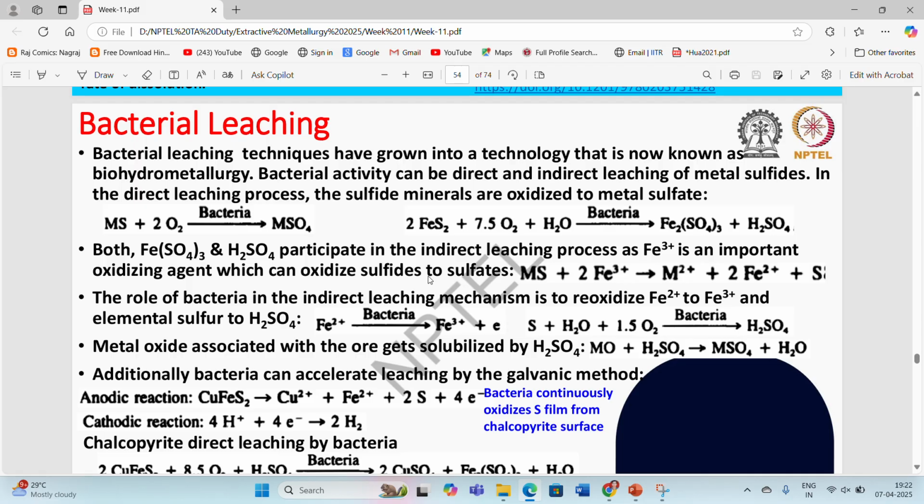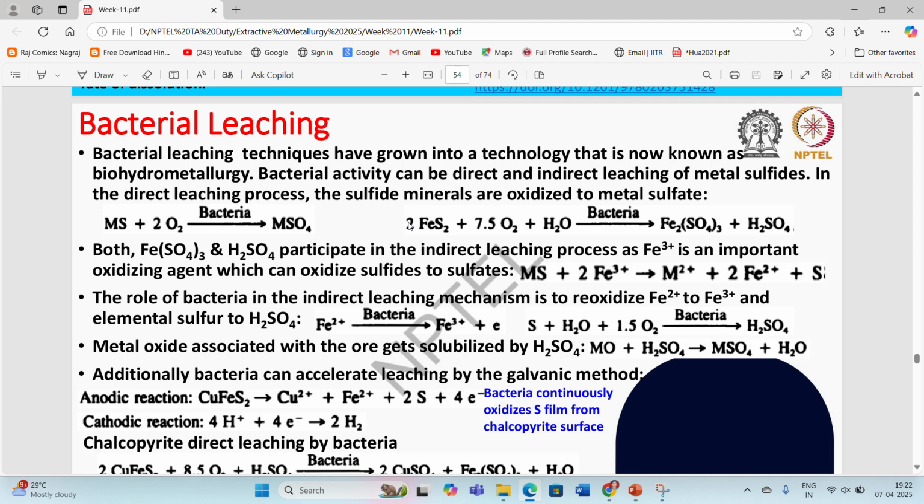With the help of the bacterial activity in the presence of oxygen, the bacteria are going to convert them into the respective metal sulfate. So in case of MS + 2O2, bacteria is going to convert them into MSO4 by